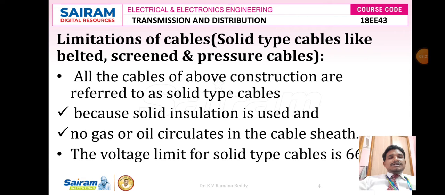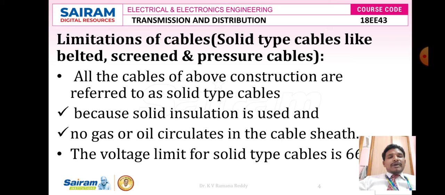Next, limitations of cables. There are various limitations when we go through cables. Here the limitations of cables are going to be discussed for solid type cables like belted cables, screened cables and pressure cables. These cables are used to transfer electrical power in the underground transmission system. Belted cables are limited to carrying voltages like 11 kV, and screen cables are used up to 66 kV. For voltages greater than 66 kV we can use pressure cables.